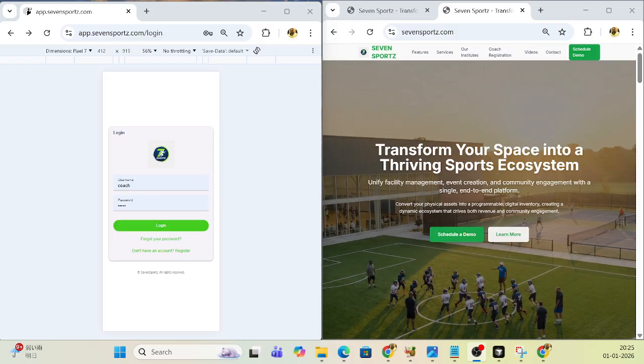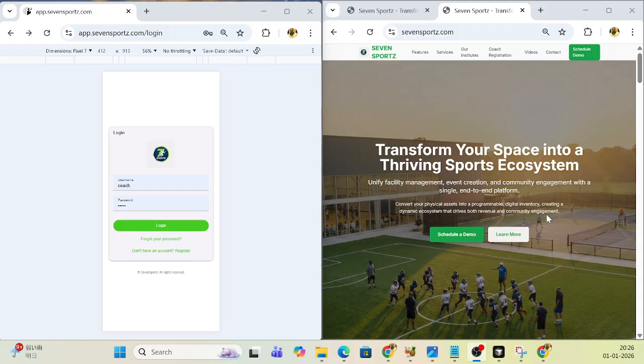So Seven Sports is a sports aggregator. So we aggregate sports persons and audience and facilities, and there are varied features which Seven Sports gives, like event management, facility management, equipment management. So it's an end-to-end sports aggregator. So today I will be telling you what coaches can do in Seven Sports.